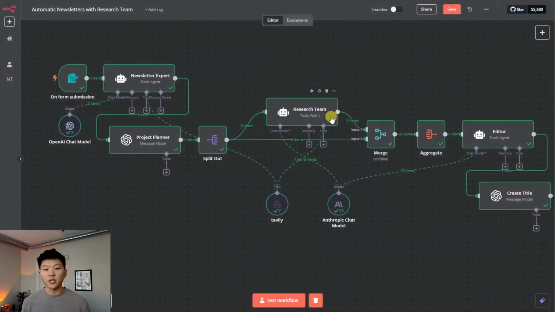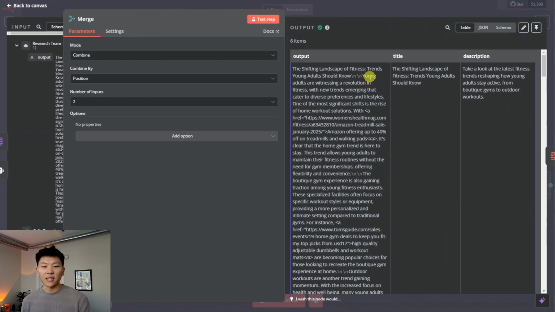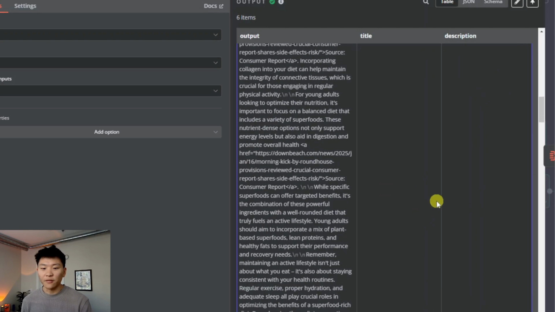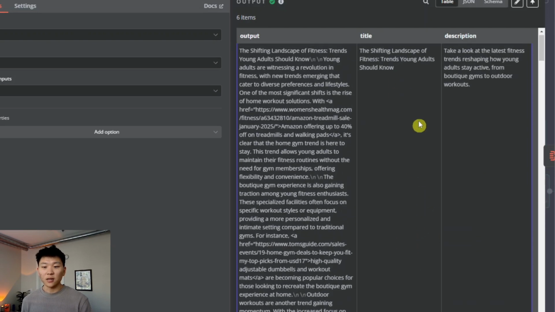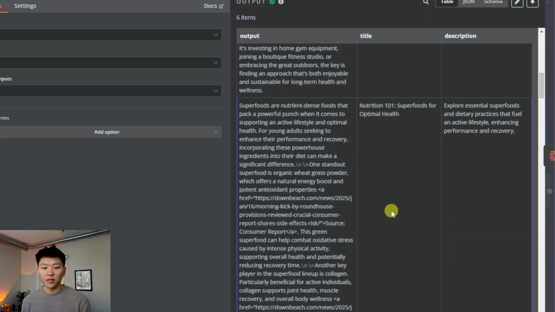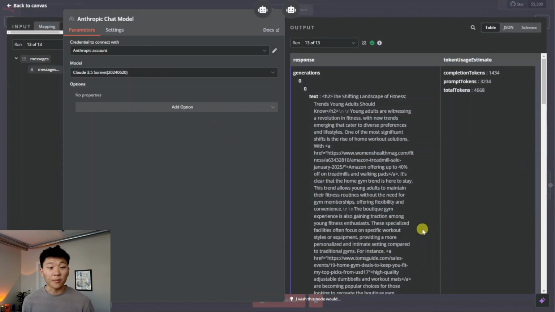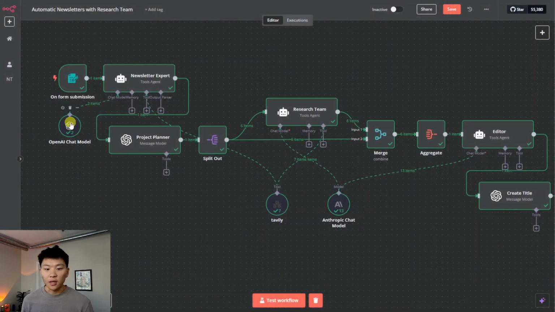So that's how it's getting information, and then like I said, it's going to merge its output with the split out titles and descriptions from that project planner. So we'll click into here, we'll see what it looks like. As you can see, we've got 6 items, and they all have an output, a title, and a description, and they align. So the shifting landscape of fitness, all this kind of stuff. So this is how the agent used these title and descriptions to create this output. And as you can see, it did that for each of these 6 items. And then for the research team and for the editor, we used Anthropic Claude 3.5 rather than GPT.